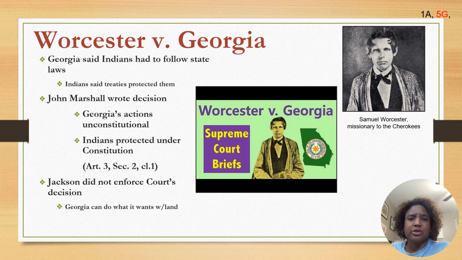In this case, Worcester v. Georgia, Jackson refused to enforce the Supreme Court's decision, which favored the Indians' right to their property and lands. Jackson backed the states' rights, stating that the federal government could not stop Georgia from extending its authority over the Cherokee lands. President Jackson refused to enforce the court's decision. In the nullification crisis, he had defended federal power, but in the Cherokee case, he backed states' rights. The federal government, he said, could not stop Georgia from extending its authority over the Cherokee lands.